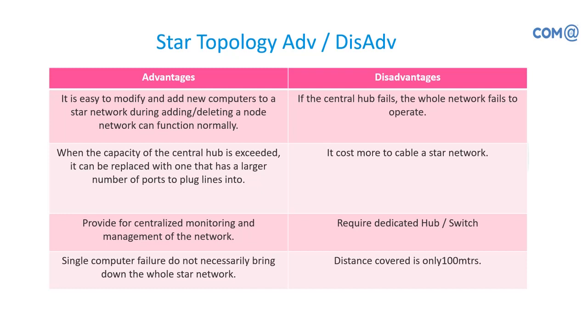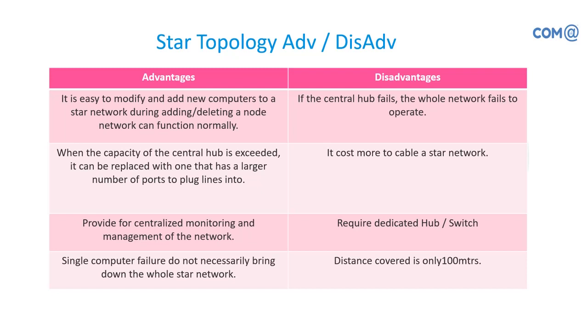It provides centralized monitoring of whether systems are working and able to communicate or not. I'll have LEDs, green and amber, so I can find out whether a system is hanging or functioning properly. And a single computer failure: if out of 24 systems any one system fails, there will not be any disruption or interruption to the communication of the other systems. The only thing is I cannot send and receive data from that particular system. Otherwise, all the rest of the 23 systems will function as usual. So there is no stoppage for the network because of one particular system.